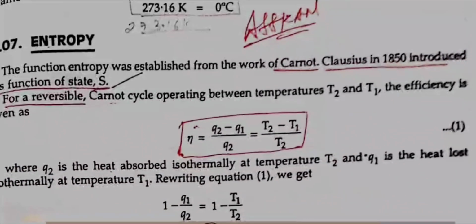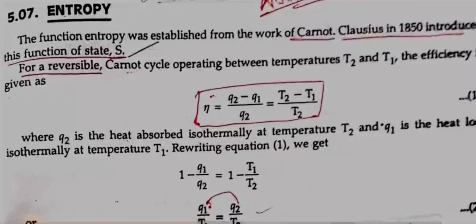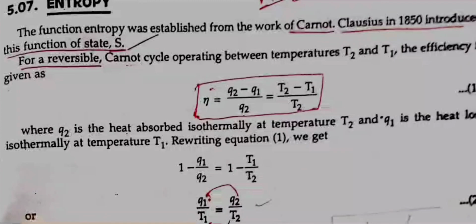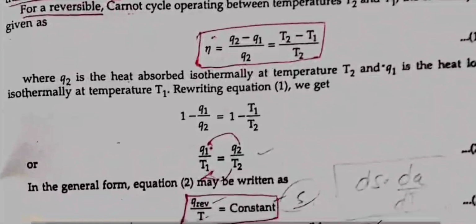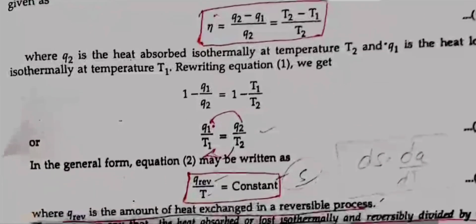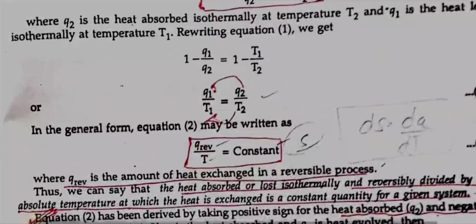5.07 Entropy. The function entropy was established from the work of Carnot. Clausius in 1850 introduced the function of state, that is S. For a reversible Carnot cycle operating between temperatures T2 and T1, the efficiency is given by (Q2 minus Q1) by Q2 is equal to (T2 minus T1) by T2, where Q2 is the heat absorbed isothermally at temperature T2 and Q1 is the heat lost isothermally at temperature T1. Rewriting the equation, we get that Q1 by T1 is equal to Q2 by T2.